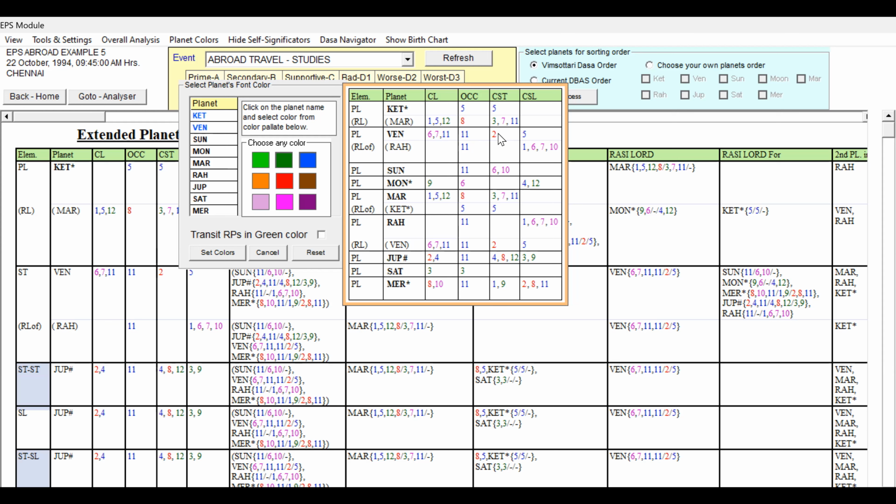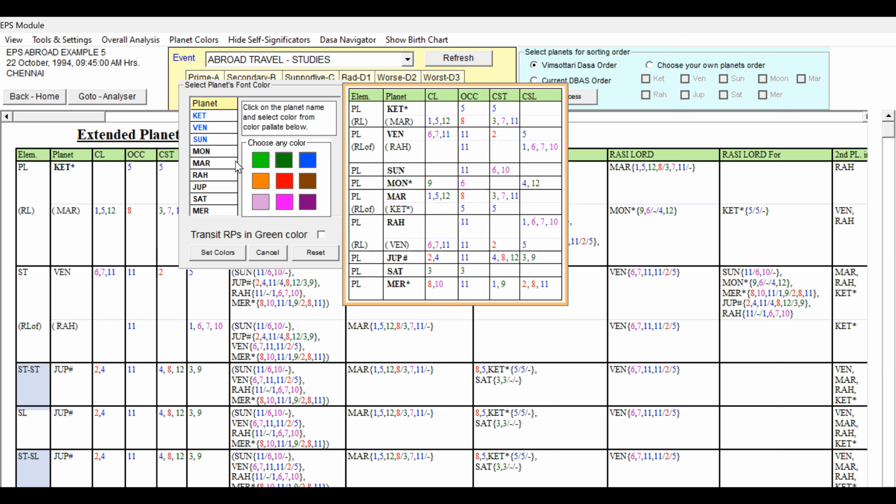And the second star lord is not bad because it is not indicating any unfavorable eighth house connection. And it is also the CSL of the second house, which talks about the professional prospects. And Sun is an 11th occupant. You can see Sun is losing its lordship because of the cuspal interception. 11th occupant and 6 and 10. So Sun is also blue. You can see many planets are having the 11th house.